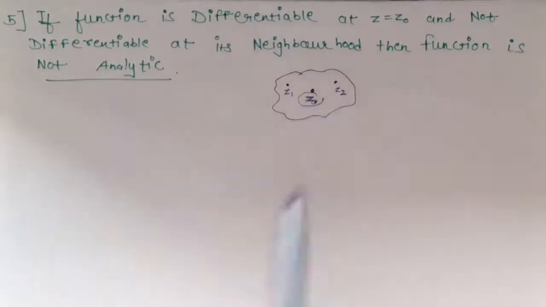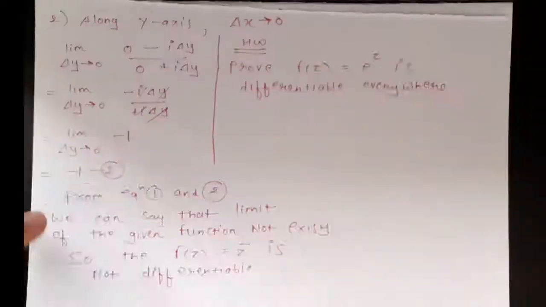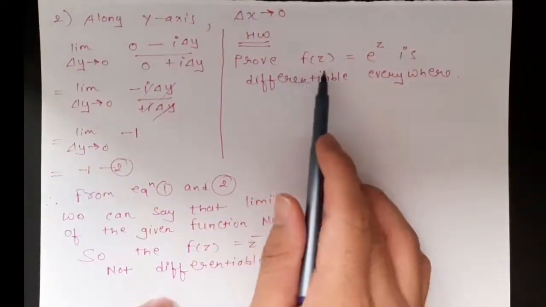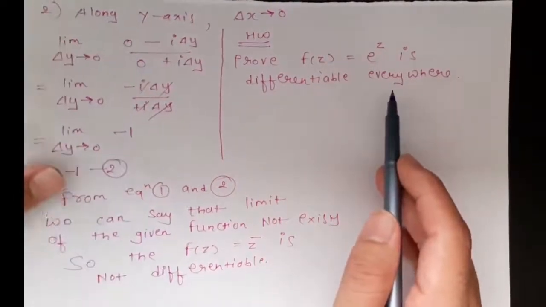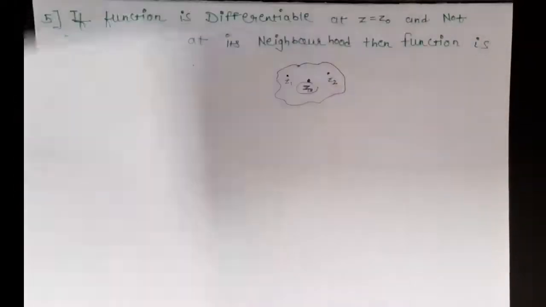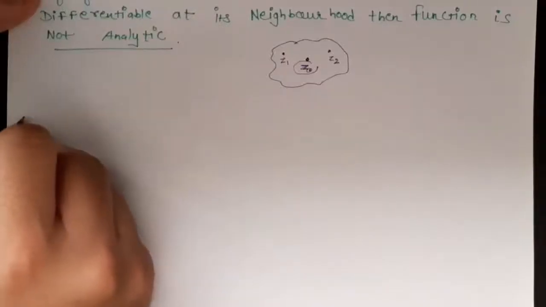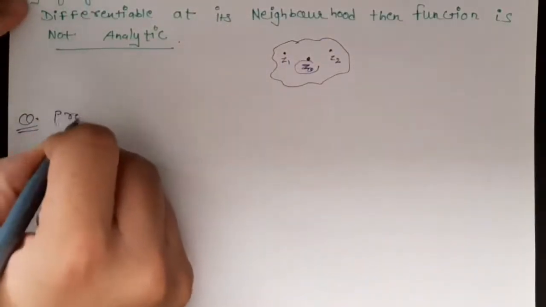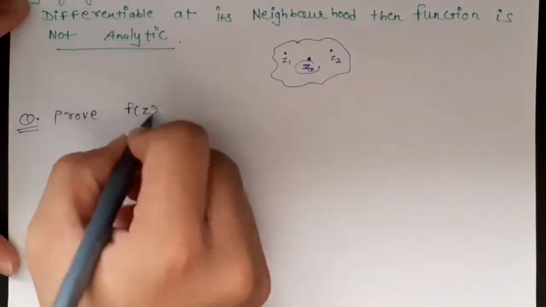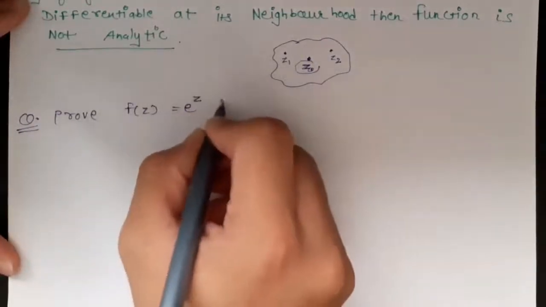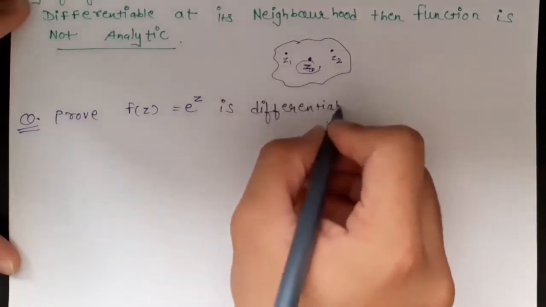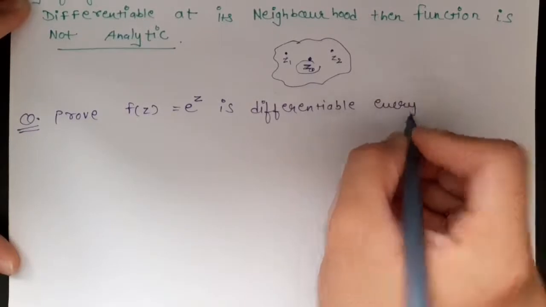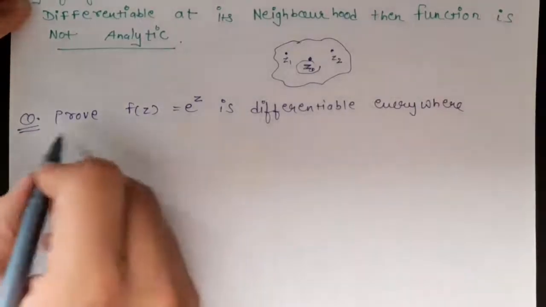In the previous video I had given a sum, that is, prove that the function f of z equals e raised to z is differentiable everywhere. So according to our knowledge from the previous video, we will solve this sum. I will write the question first. Question: prove f of z equals e raised to z is differentiable everywhere.